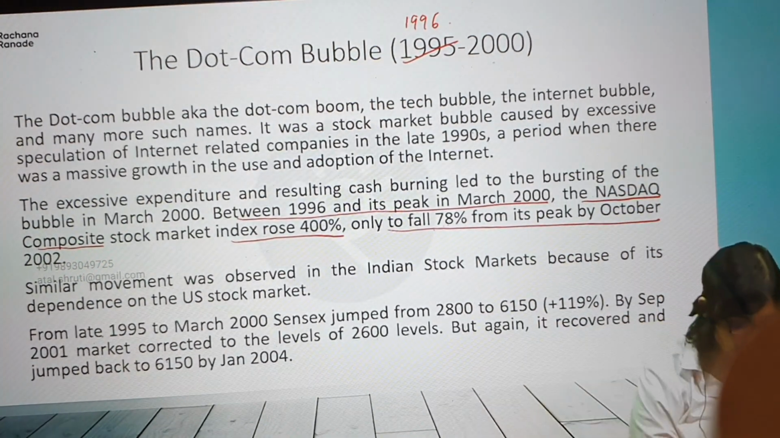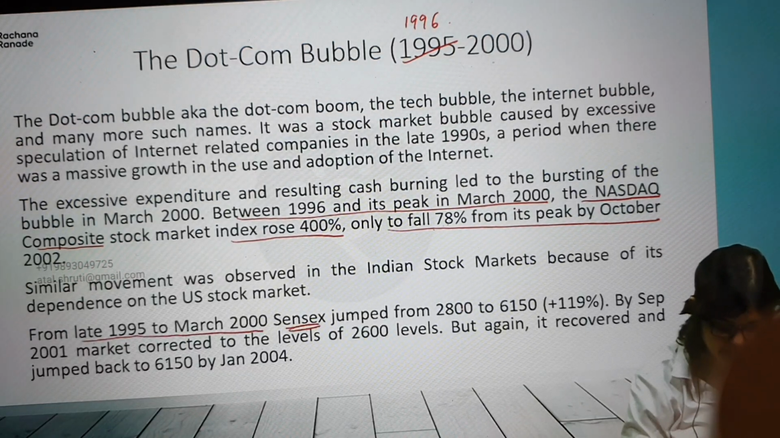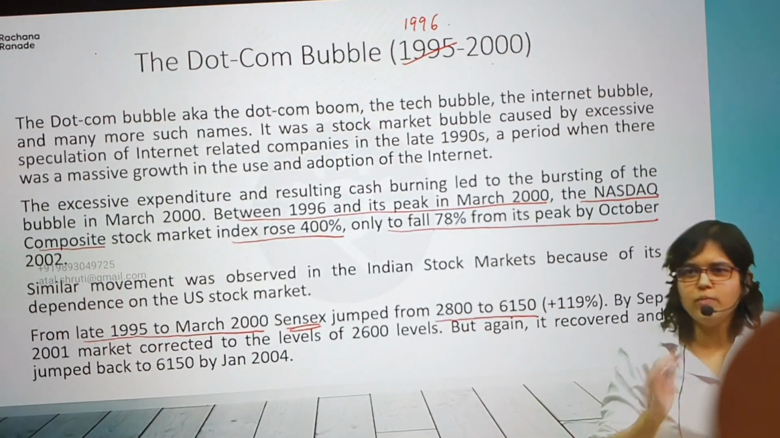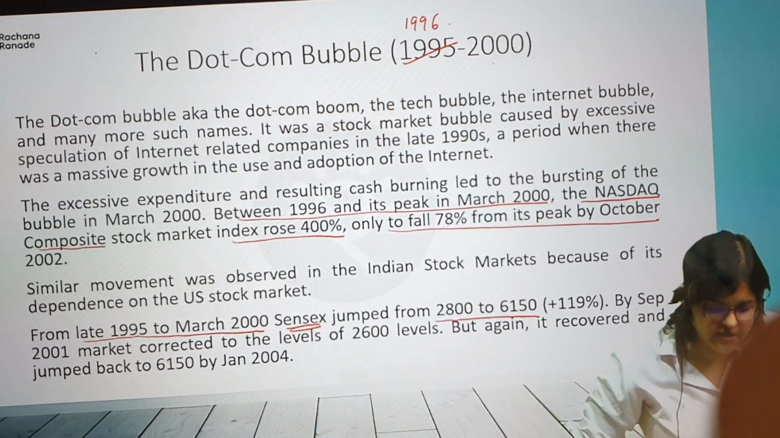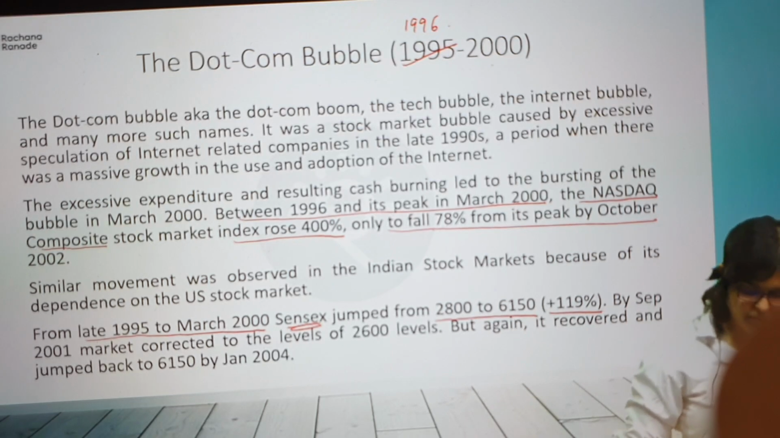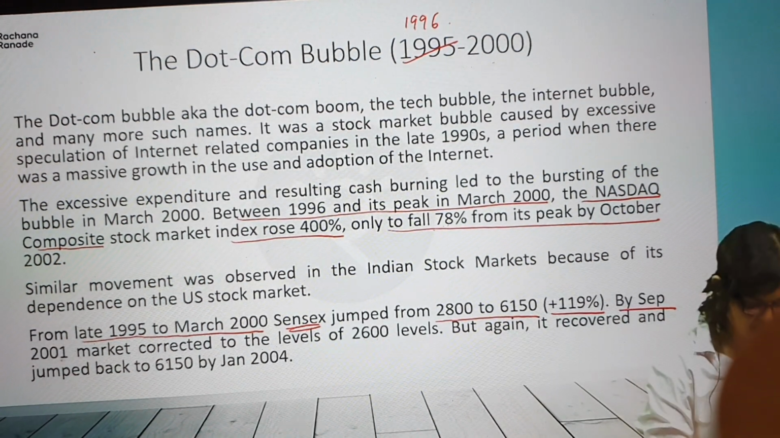Let's understand the Indian scenario, what happened. From late 95 to March 2000, Sensex jumped from 2800. What was our low in Harshad Mehta? 2000 roughly. From 2000 to 2800 steadily it might have gone up. From 2800 it jumped to 6150. That's a 119% jump. Correct? But wait, by September 2001 when the bubble burst, the markets corrected to the levels of